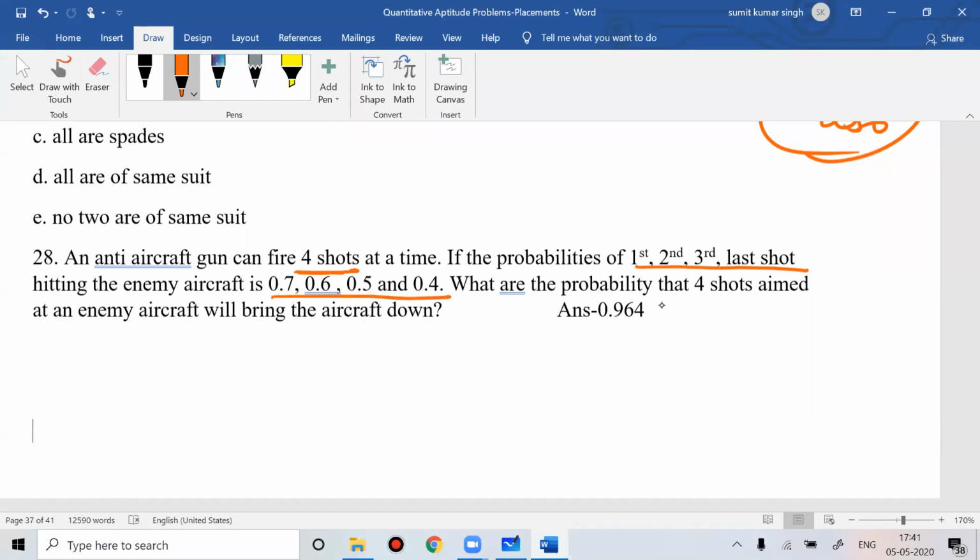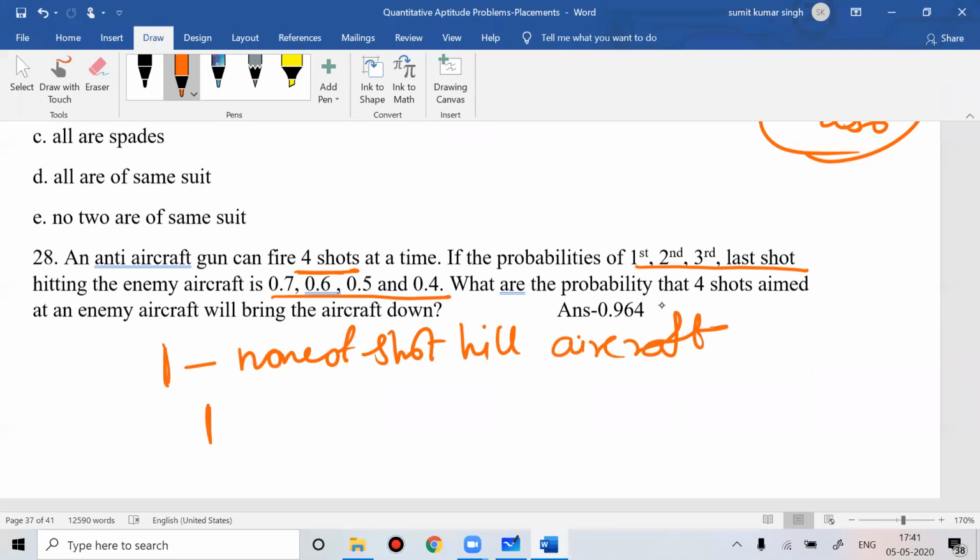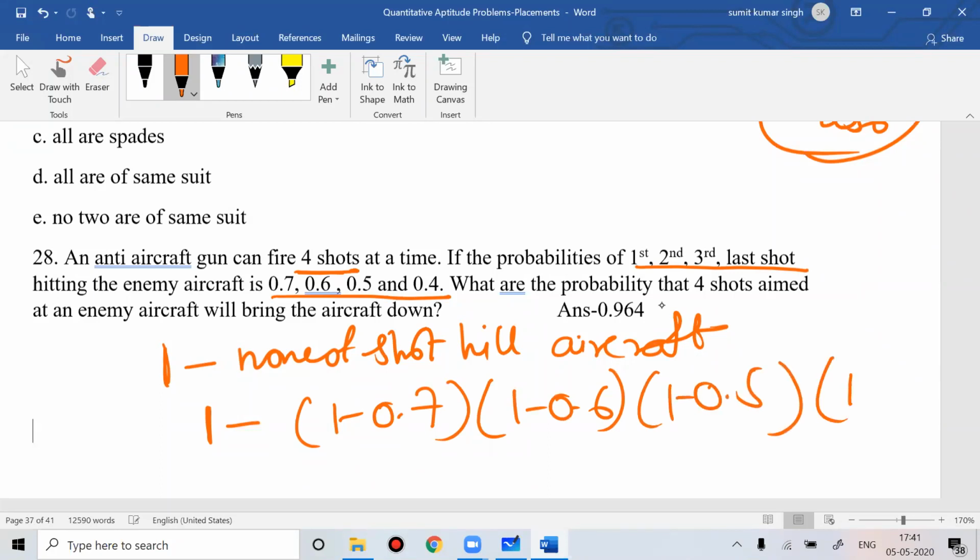What is the probability that the aircraft will be brought down? Again, they're asking for at least one, so again 1 minus none of the shots hit the aircraft. So you do that: 1 minus 0.7 into 1 minus 0.6 into 1 minus 0.5 into 1 minus 0.4. Do this, you'll get the answer.